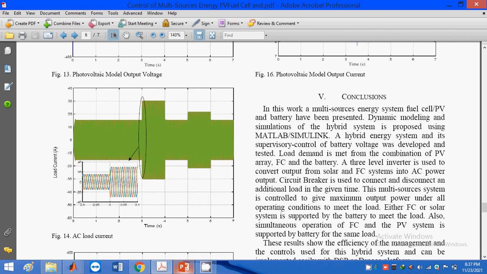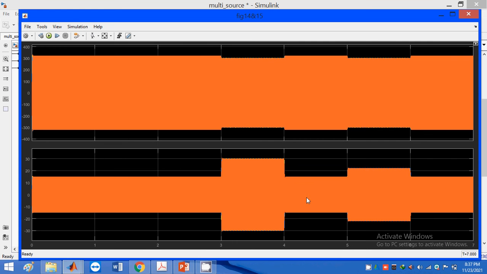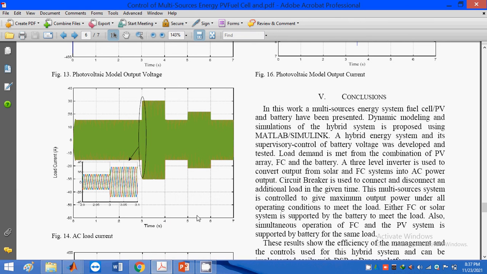This is the current value. How do I know this one is the current? At the load side we require 10 amperes to 30 amperes only. The current will be in the range of 10 to 30 amperes only. That's why I am placing this one. And the voltage will vary around 300 volts, 300 magnitude.